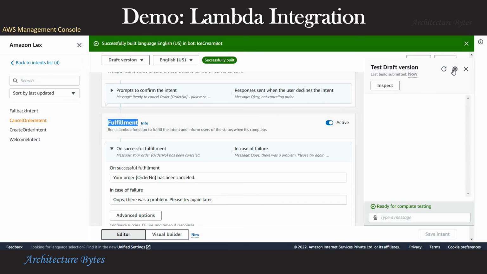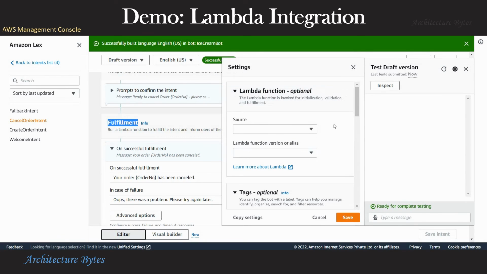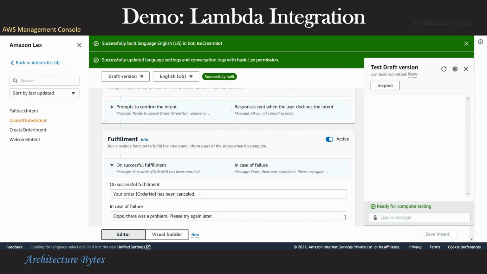Now for testing the draft version, we need to configure the Lambda function to be used. So we do that in settings here. Okay, save that. Choose order ice cream.